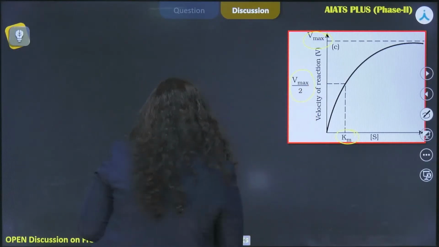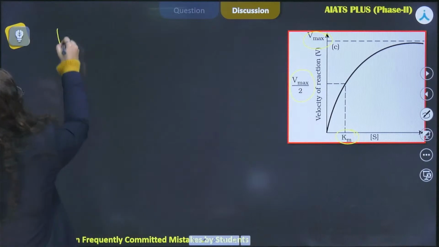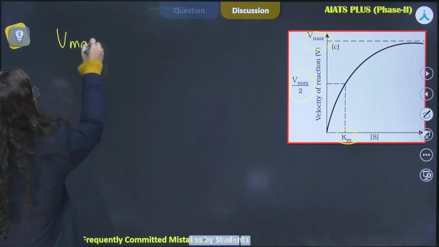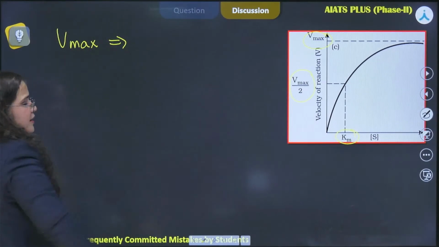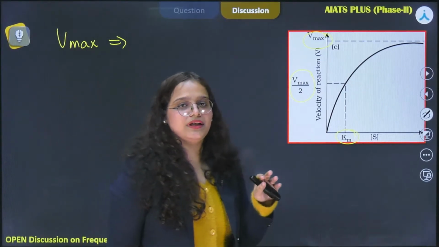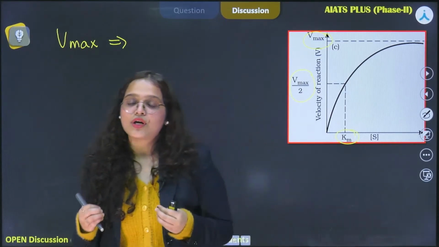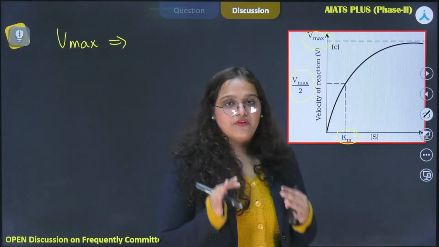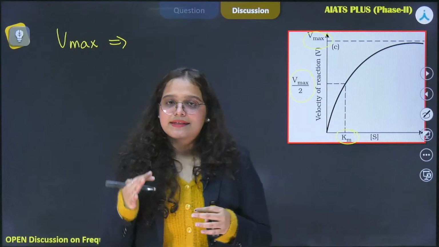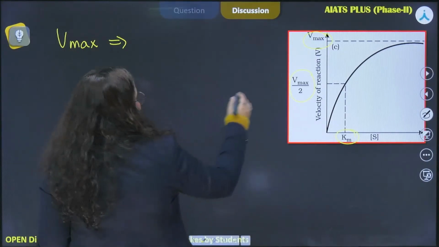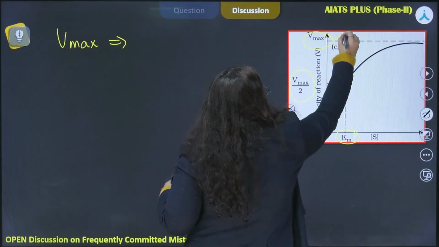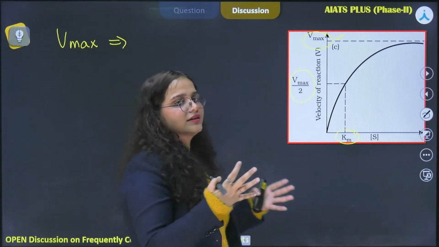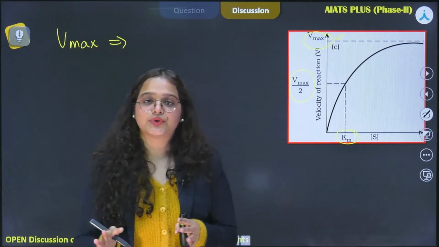So if we talk about Vmax first, Vmax is simply the velocity of the reaction at its maximum value, which means that the enzyme can reach only this Vmax value. Beyond this, the rate of reaction is not going to increase.